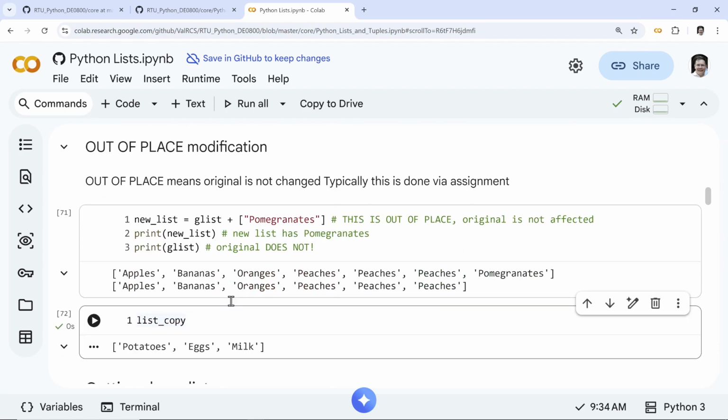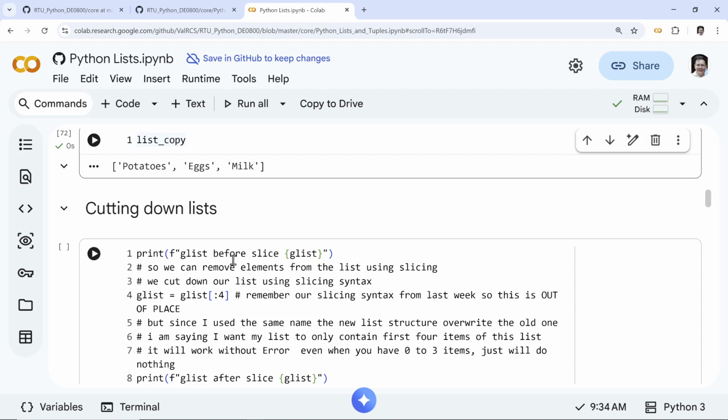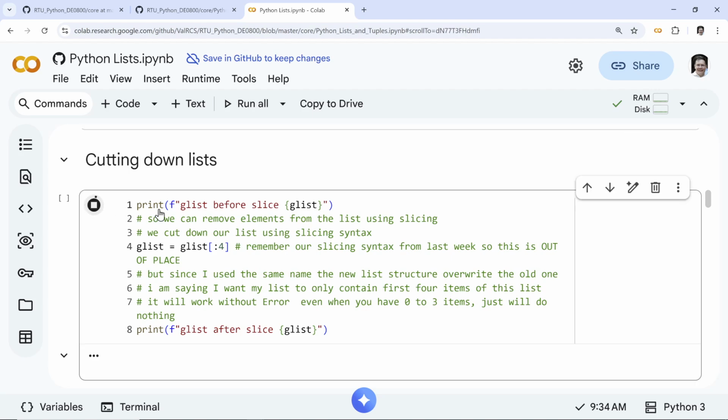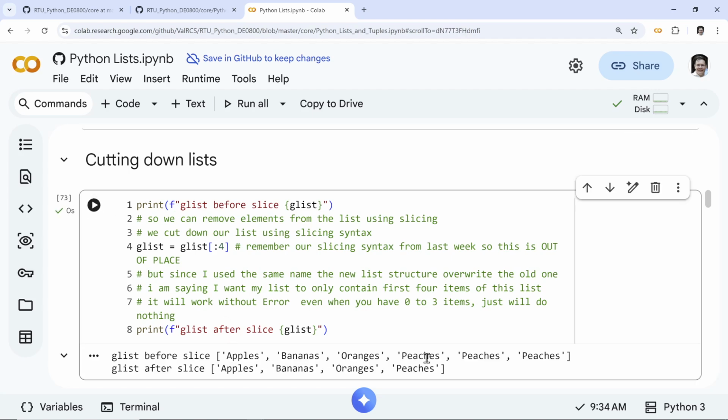All right, so now cutting down the list. Remember, if you need a shorter list, you can cut off glist. Before the slice, we had apples, bananas, oranges, peaches. Remember, pomegranates we didn't add because we did not modify it. So we can cut it. This is a very simple approach, very common. Remember our friendly slicing syntax. We can simply use it and we basically override.